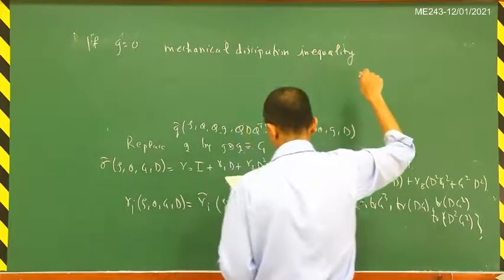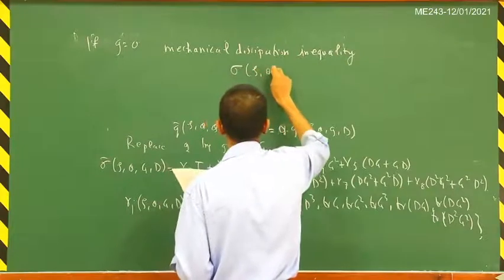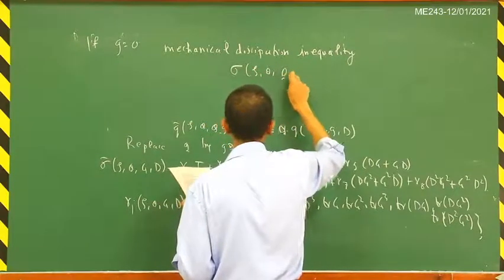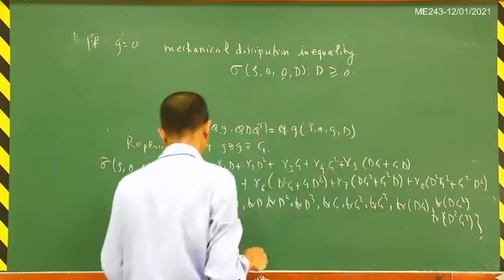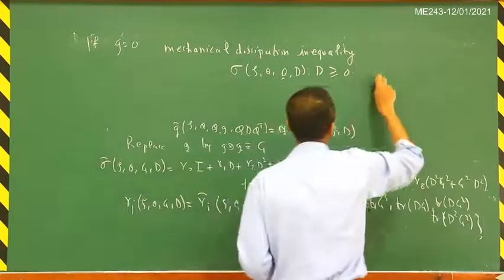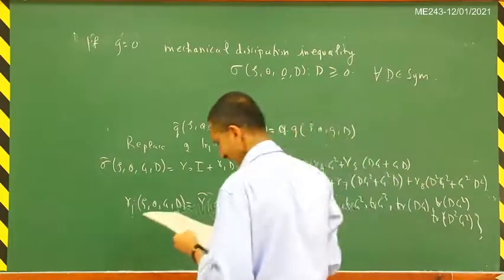That is, sigma tilde of rho, theta, 0, d matrix inner product d is greater than or equal to 0 for all d belonging to Sym. So that is the result that we get.